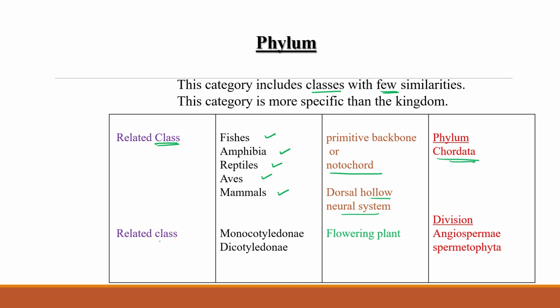Similarly, for plants, monocotyledons and dicotyledons are both flowering plants, so they come under the division Angiospermae, Spermatophyta. For plants we use the term division, and for animals we use the term phylum. I already told you this previously.